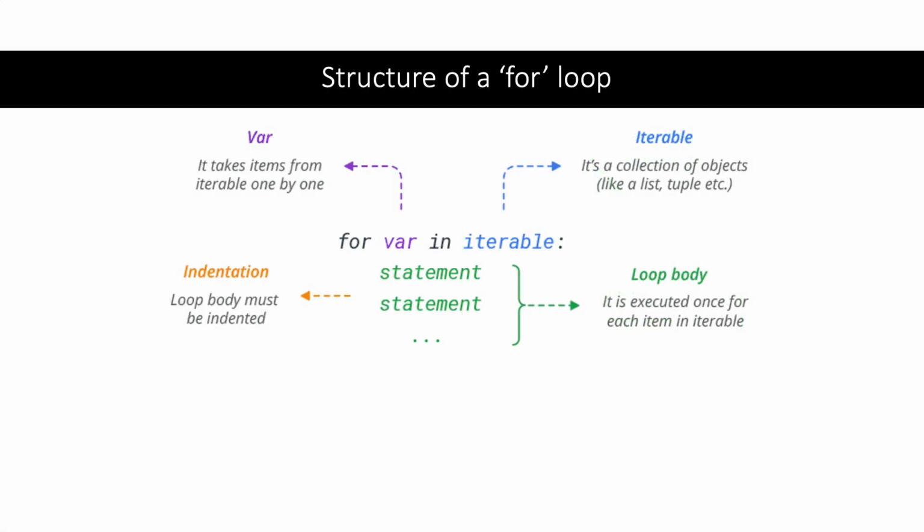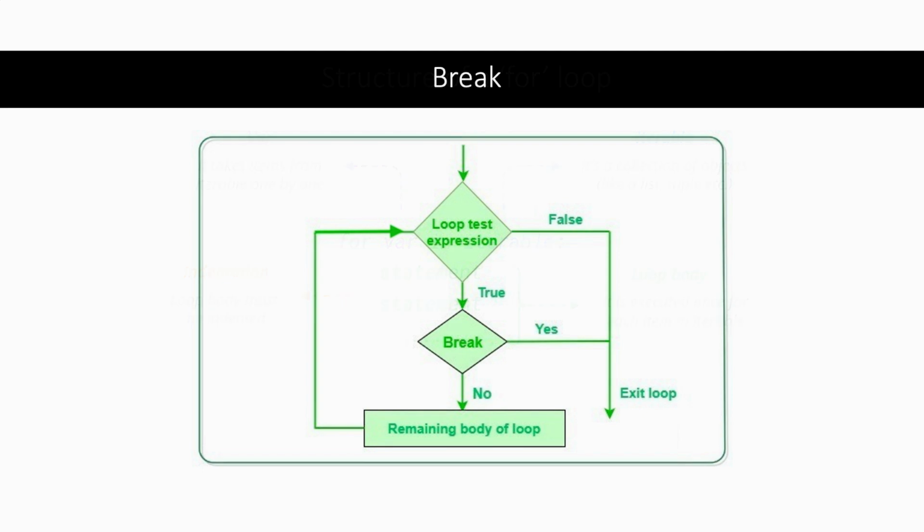So this is the structure of a for loop. We start with the for word, which is a reserved word, followed by the iteration variable, followed by the word in, which is another reserved word, followed by the name of the iterable object, then followed by a colon. Under that is our indented code, which will run as long as we still have items in the sequence to loop through. This structure is somewhat similar to an if statement, where we have the header line to check an expression, and if it's true, then we enter the indented code. But if it's not true, then we don't run the loop and go to the next line of code after the loop.